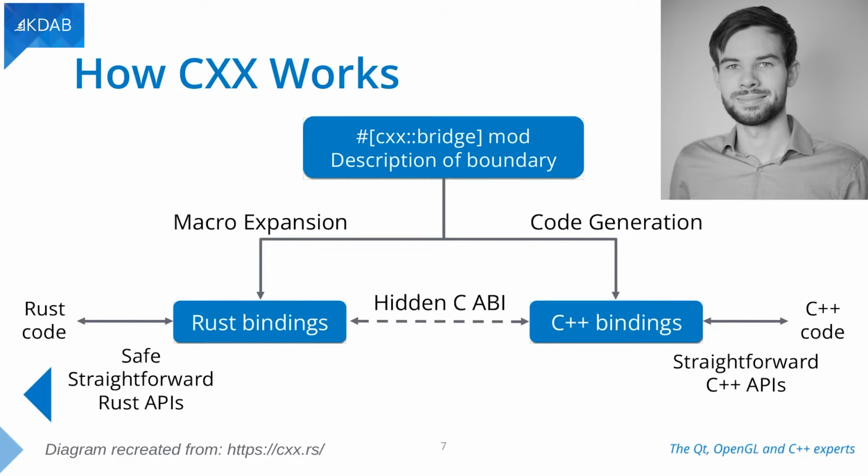On the Rust side, it actually uses Rust's very powerful macro system, and don't think C preprocessor macros here. These are much more sophisticated, much safer, much easier to use, and they generate just Rust code, which has all the hidden C ABI underneath it to in the end still expose a normal, safe, straightforward Rust API, and then internally call all the hidden C stuff that you usually would have to write by hand. That's what CXX already can do. So it can basically generate a C++ class from a Rust struct, and the other way around.